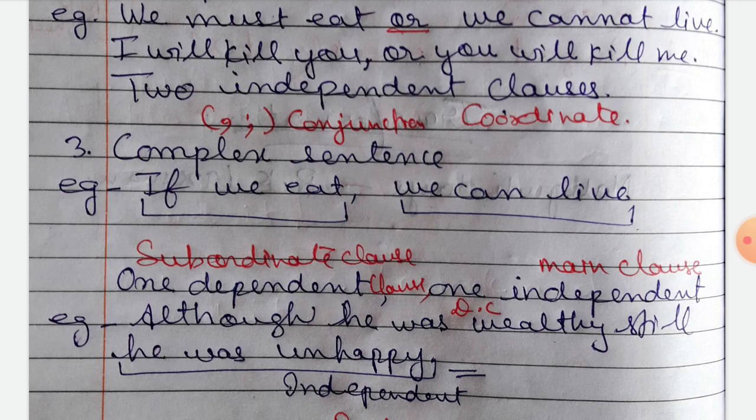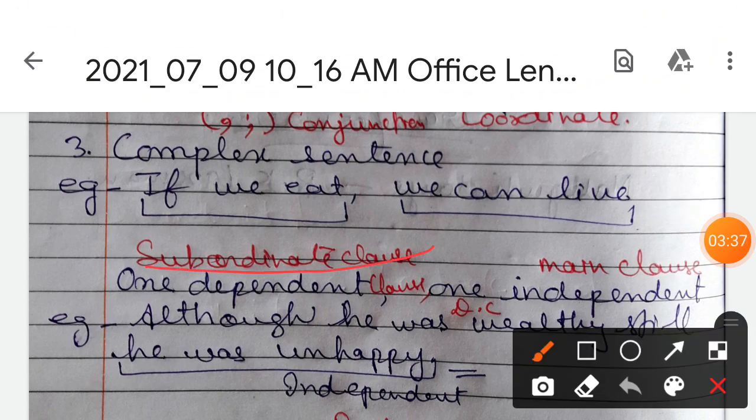The main clause gives the full meaning, so it does not depend on anything. A subordinate clause depends on the main clause for its meaning, because it does not give the full information.